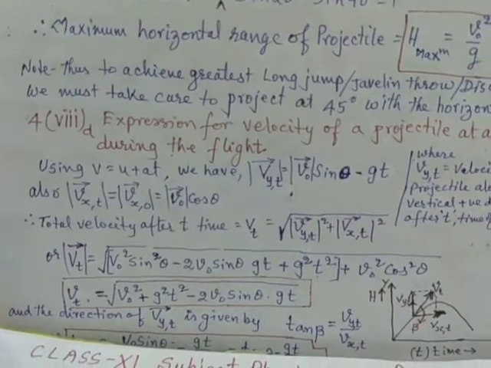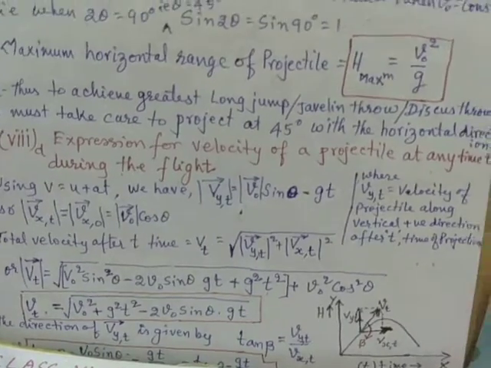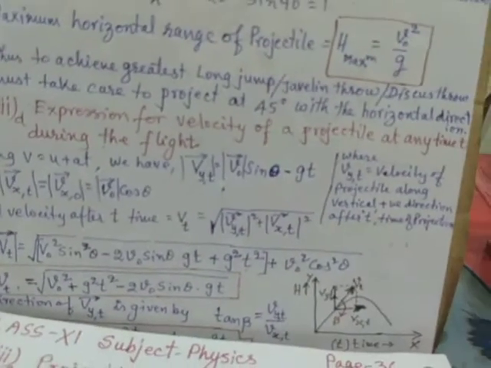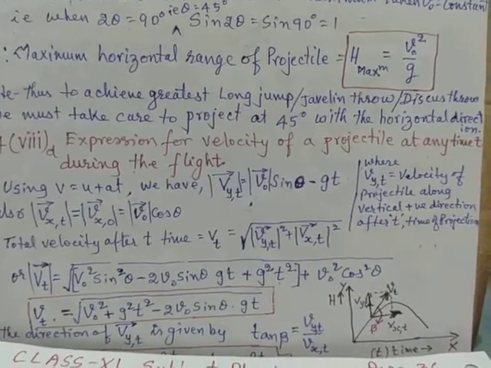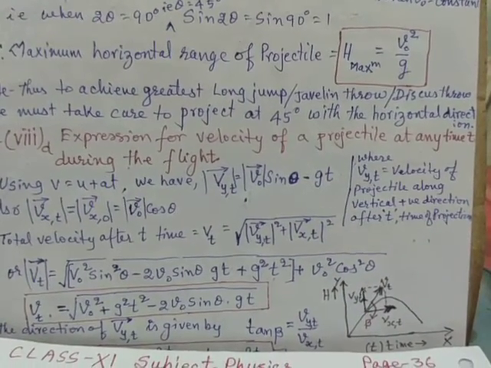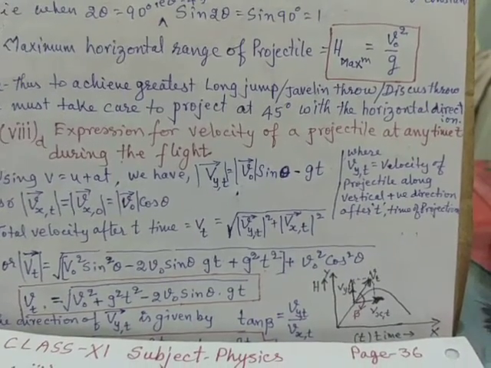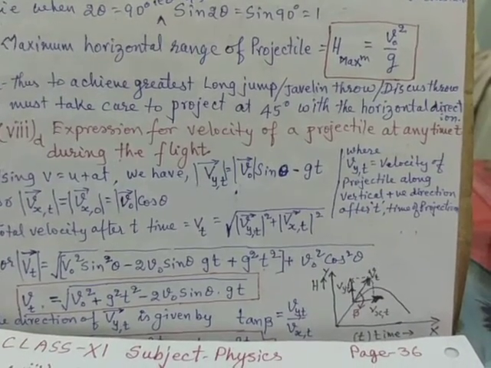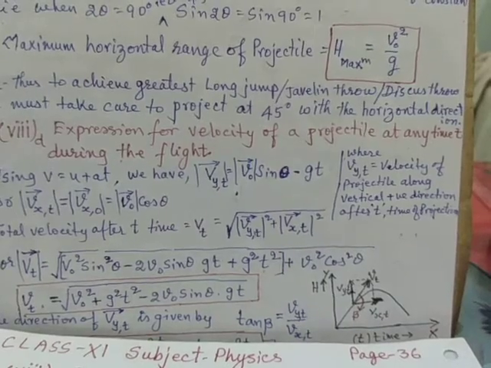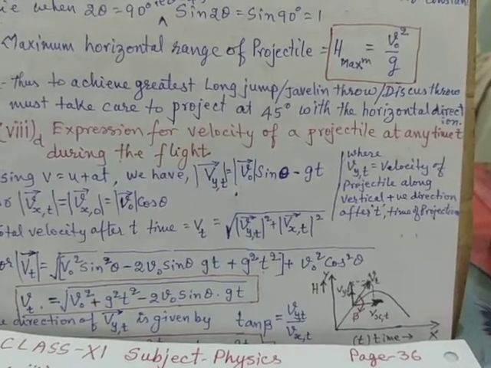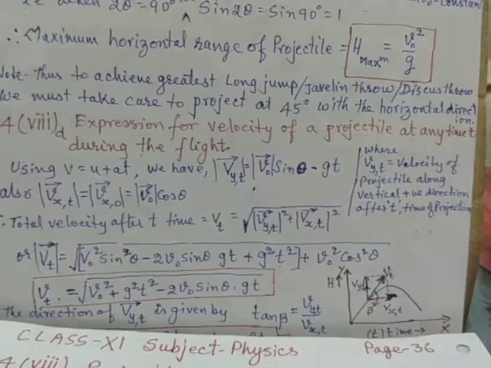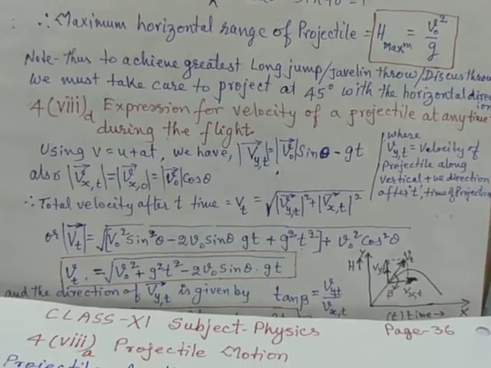Now, the practical application of this derivation is that to achieve the maximum or greatest long jump, javelin throw or discus throw, any projectile, we have to maintain the angle of the direction of projection at 45 degrees with the horizontal direction to have the maximum horizontal range covered.